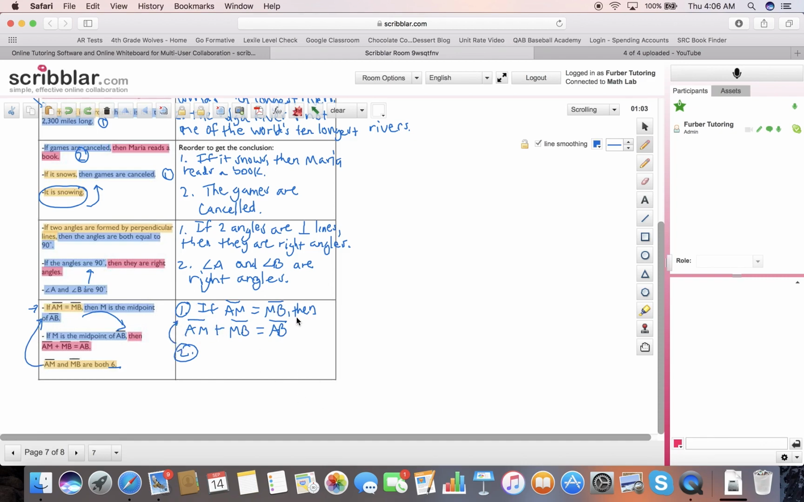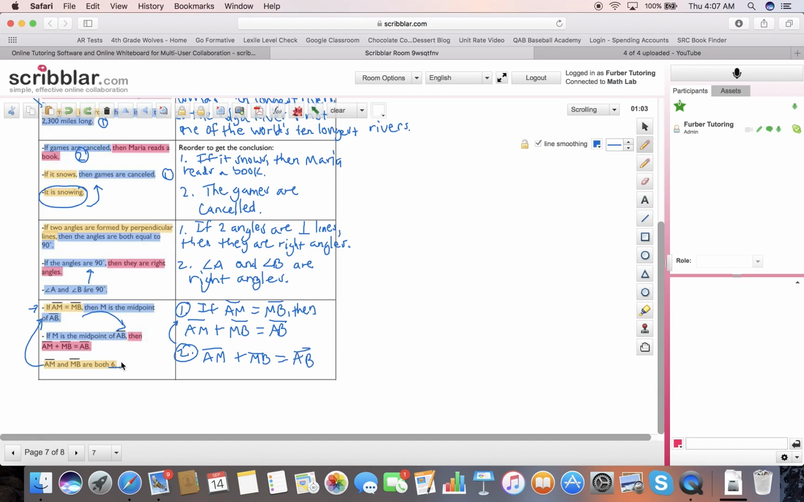If AM equals MB, then what? AM and MB are both 6, which means they're both equal, right? That makes sense. It says they are both the same amount. That means they're equal. Then this statement is true. AM plus MB equals AB.